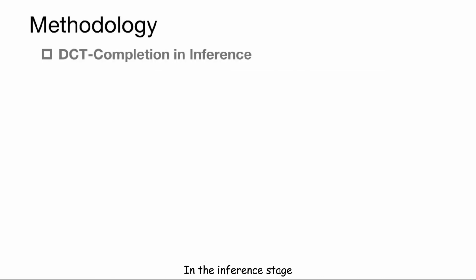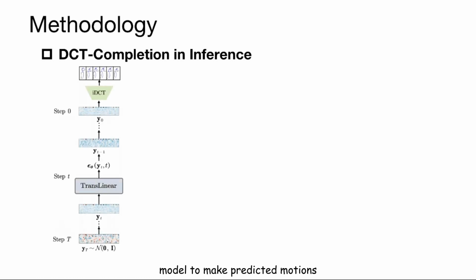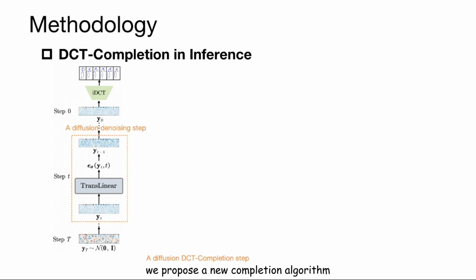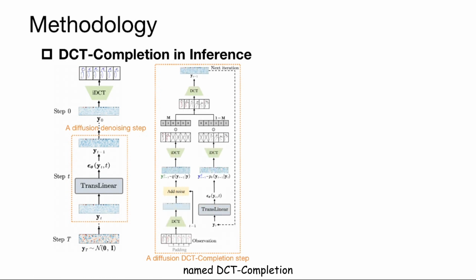In the inference stage, given observed motions, we need to use the trained model to make predicted motions. In prior diffusion-based works, with a trained diffusion model, motions can be generated via denoising steps. However, the prior procedure cannot make use of observed motions, which makes predicted motions uncontrollable. To address the issue, we propose a new completion algorithm without model retraining, named DCT completion, which can complete prediction